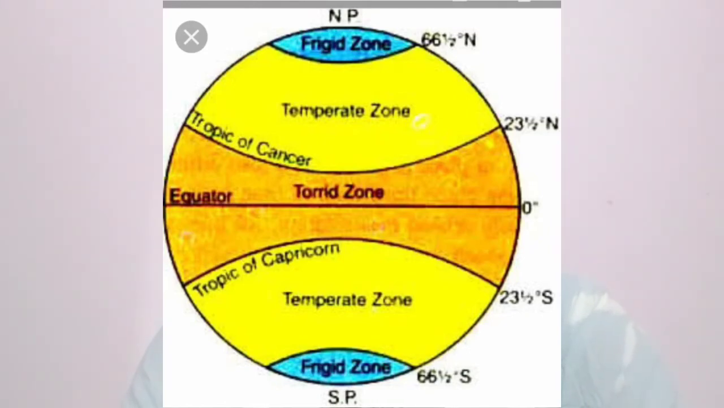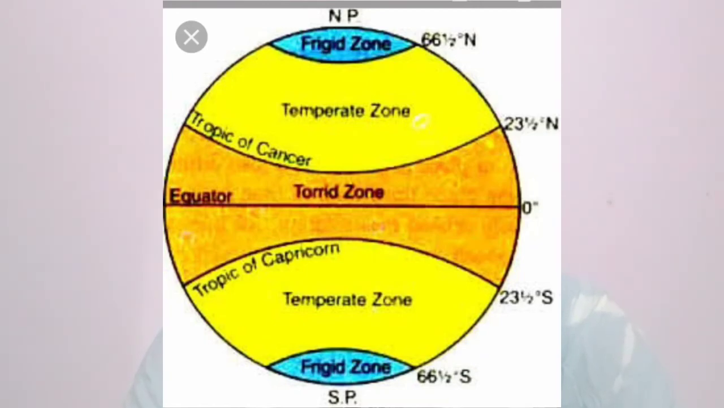So the third thermal zone is 66 degree 30 minutes north to 90 degree north, means Arctic Circle to North Pole, frigid zone. Arctic Circle to North Pole is called frigid zone, and 66 degree 30 minutes south to 90 degrees south, means Antarctic Circle to South Pole, is called frigid zone. Okay, so these are the thermal zones.